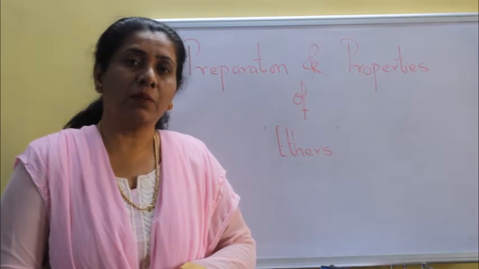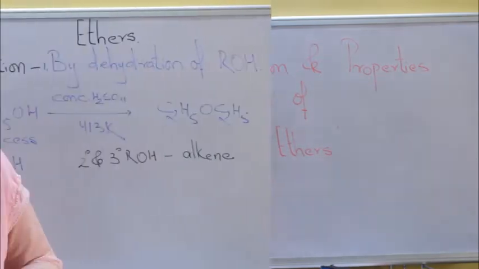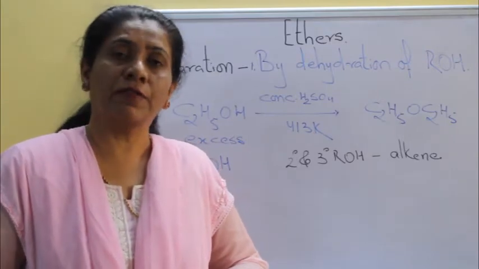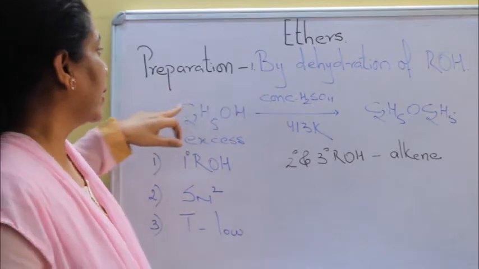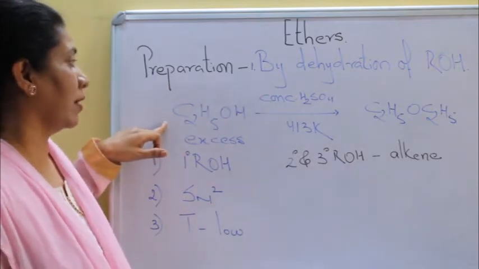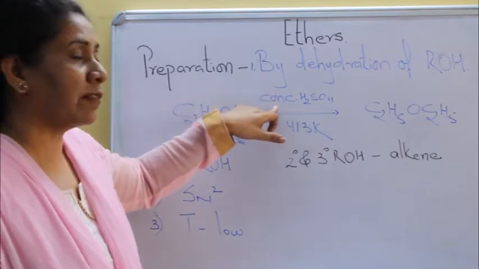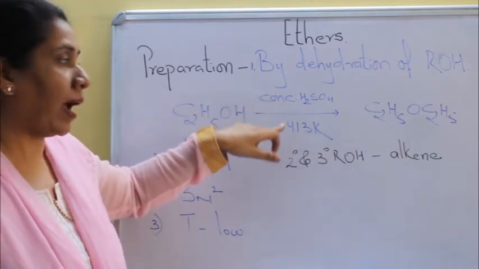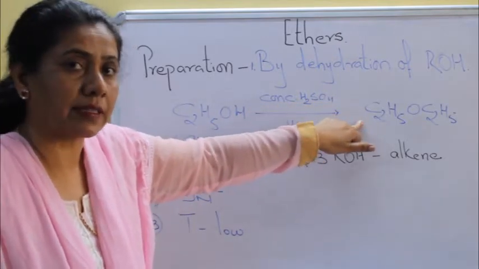In this session, we'll learn about ethers, their preparation and their properties. Preparation of ethers. The first method is from dehydration of alcohols. Here, the conditions that we take into consideration are: alcohol is taken in excess. It's treated with concentrated H2SO4 at 413 Kelvin. That results in the formation of ethers.